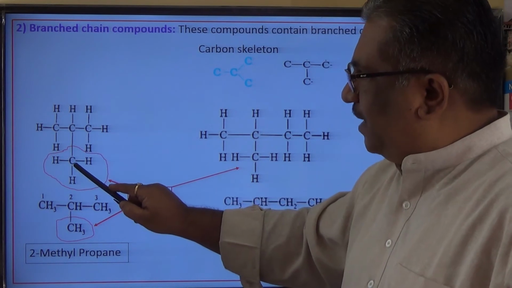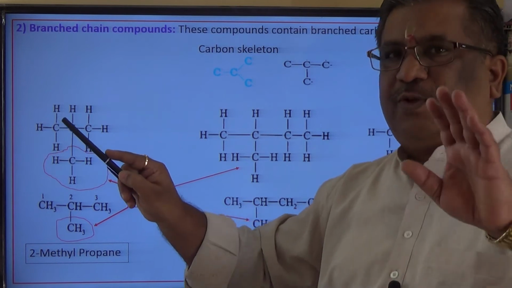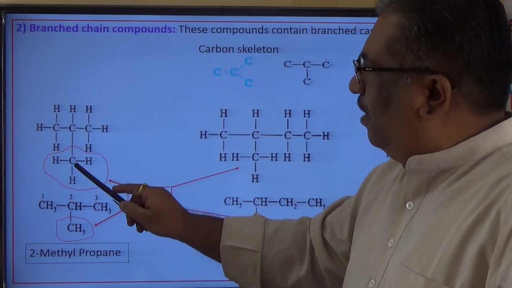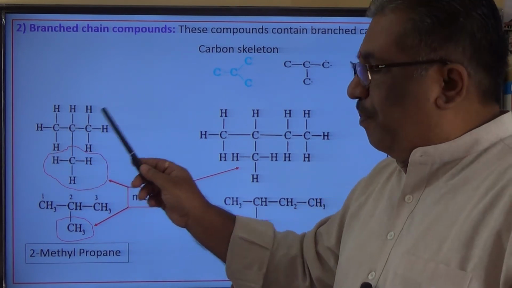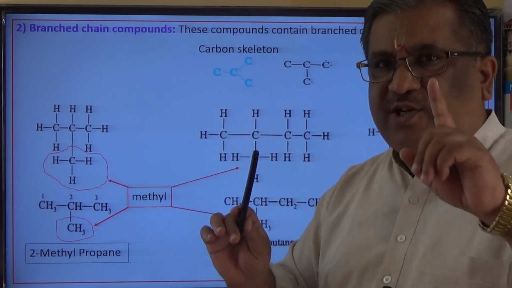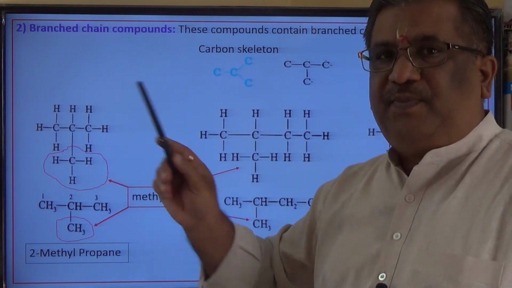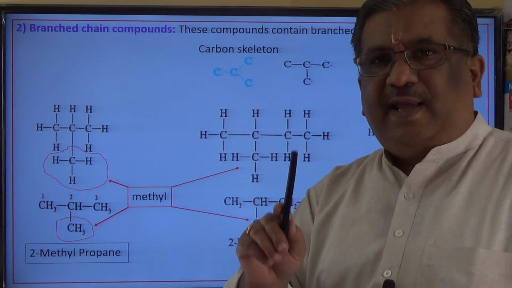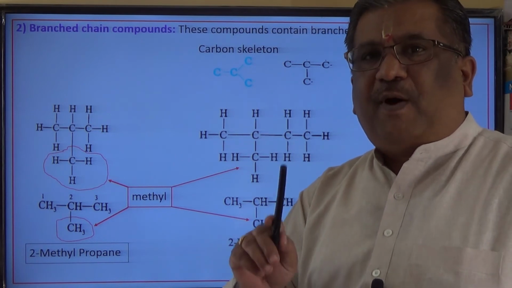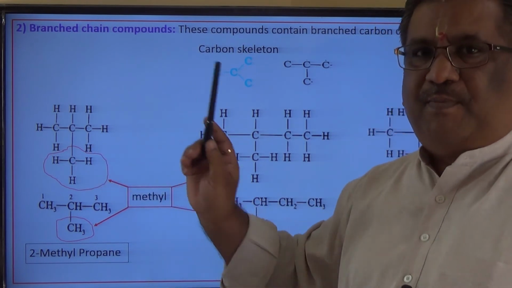Therefore, you can number from either side, both are the same. In this methyl propane, I should mention to which carbon atom the methyl group is attached, that is the second carbon atom. So, 2-methylpropane is the name of this compound.